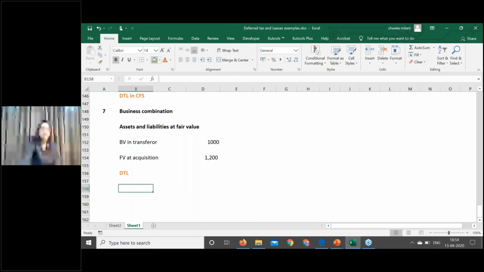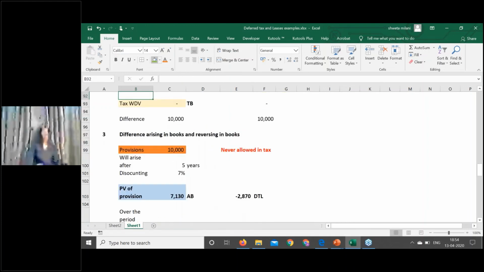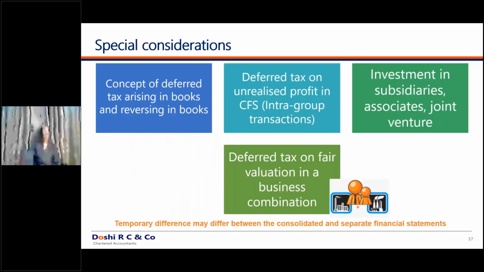Even if it is not clear on day one, you just go through all these examples in a detailed manner, you will understand it better. Because in the first instance, all these cases are new. It might be difficult to digest, but it is easier to understand as and when you read it and as and when you practically apply it. Even if you practically apply even one scenario, the concept of this deferred tax will be more clear to you.